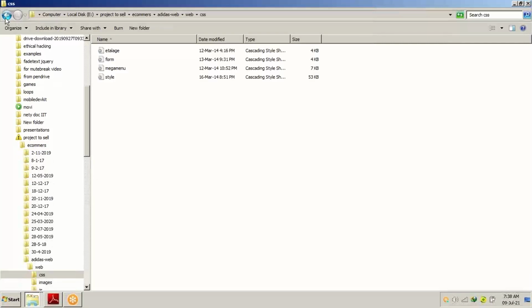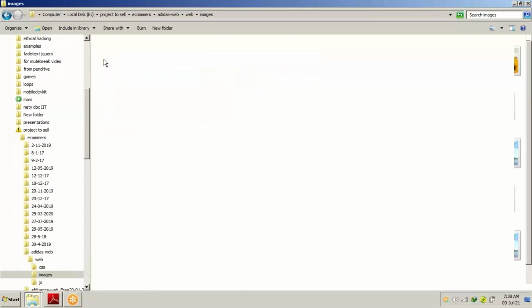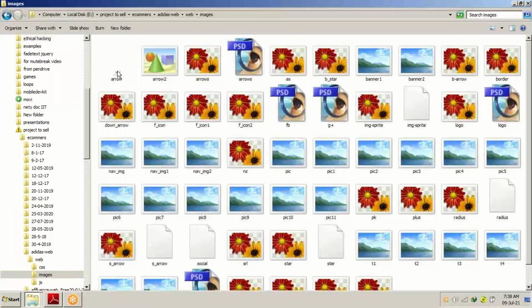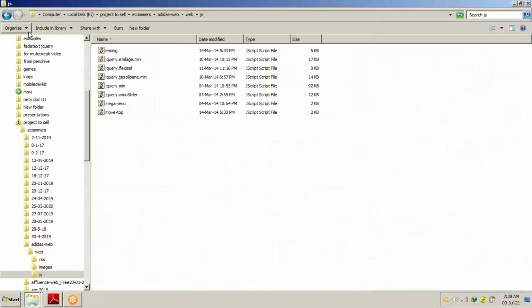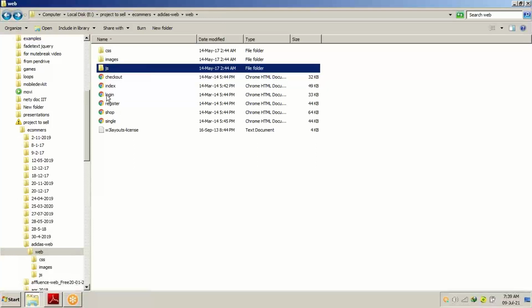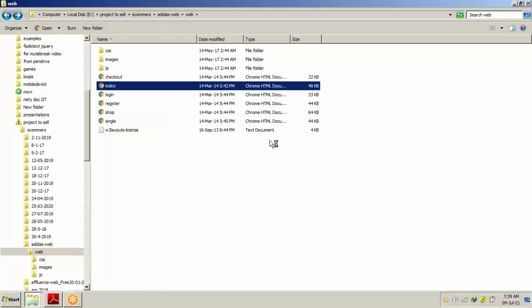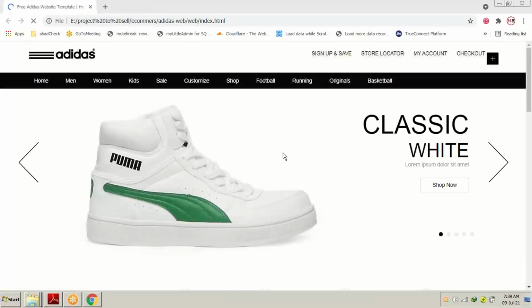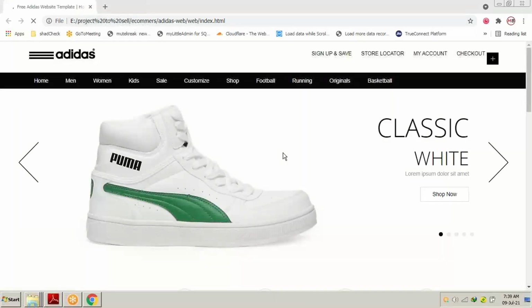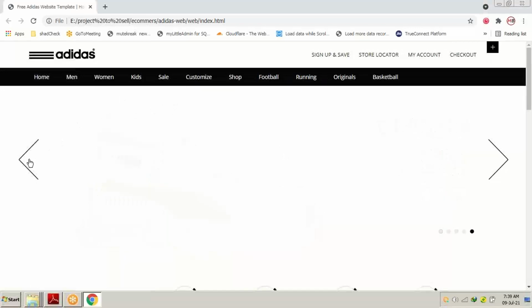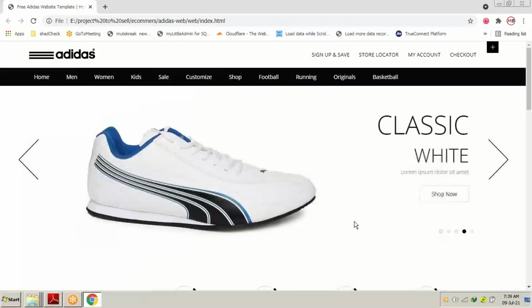These are the files, the images supported by the template. These are the JavaScript files. What I have to do is just open the index file. Now this template is opening. It's an Adidas website template. You can see the image over here. You can just change the image also.